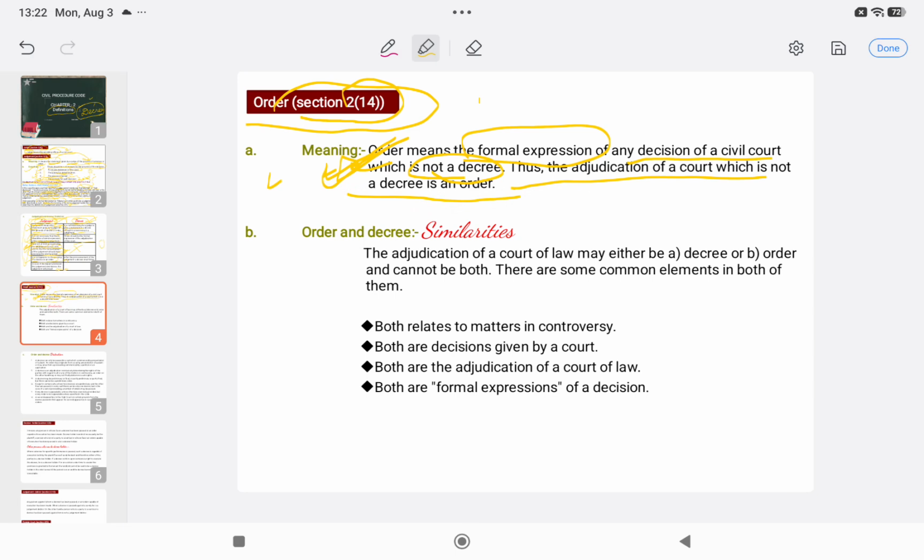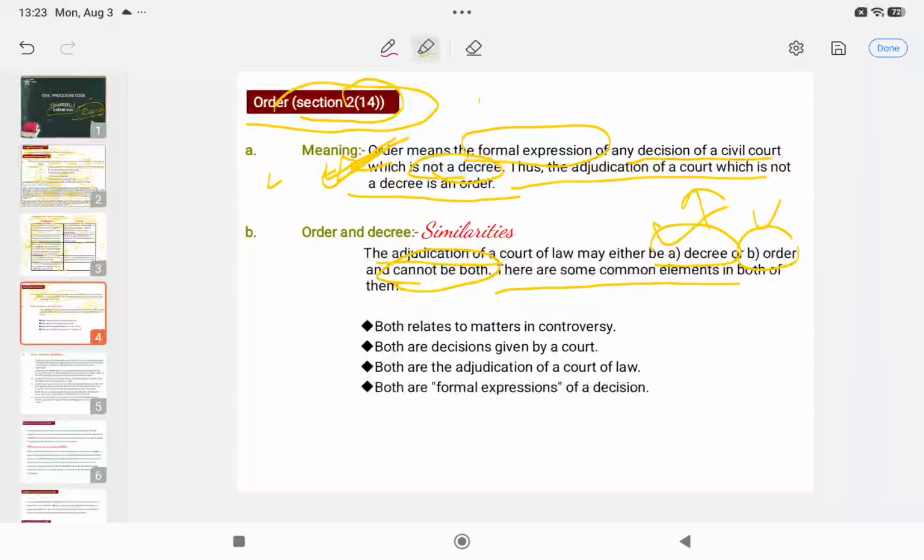Now, what are the similarities between order and decree? The adjudication of a court will either be a decree or an order, but it cannot be both. What is the difference is that in any suit there will be only one decree, except certain suits where two decrees, preliminary and final, are passed. And in any suit there can be multiple orders, right? So the adjudication will either be the decree or the order, but it cannot be both, right?